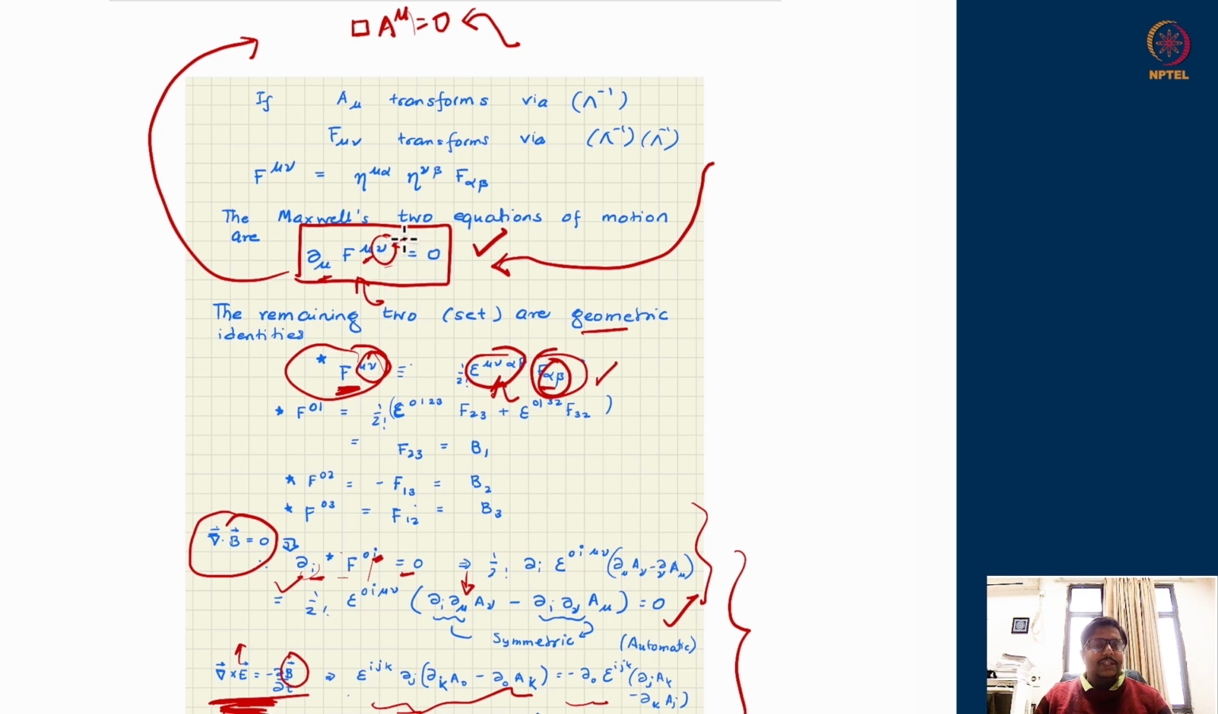The 0 value is the divergence of E, Coulomb's law, and nu equal to the spatial index would be the curl of B equation, which is Lenz's law, let us say. Okay, so the flux law, if you want to call it.